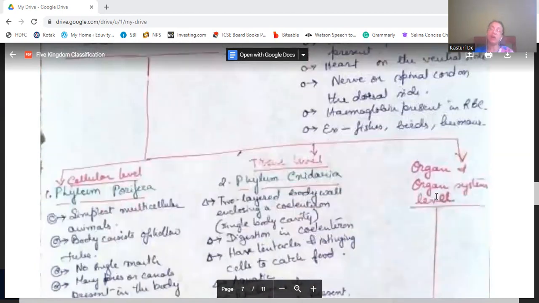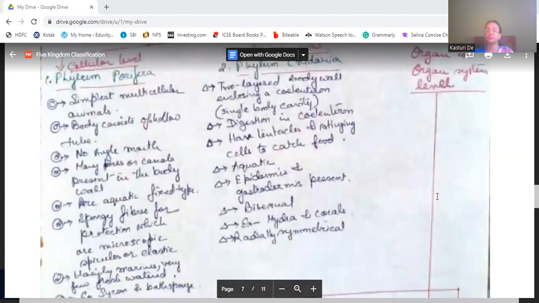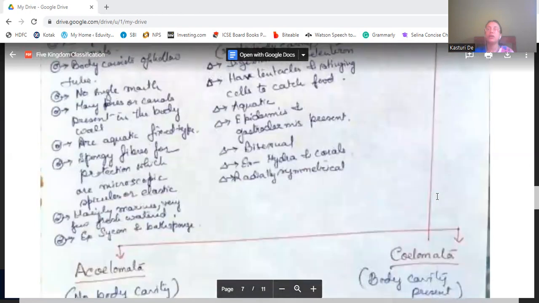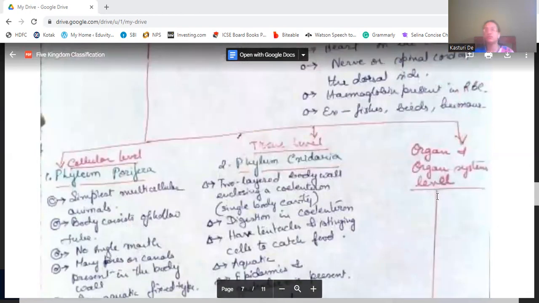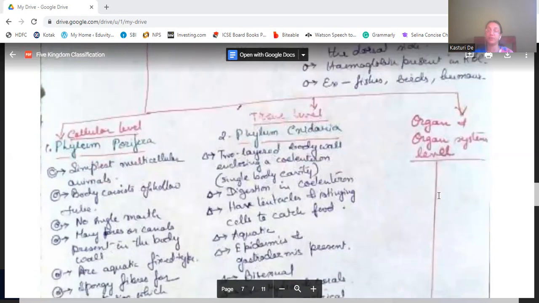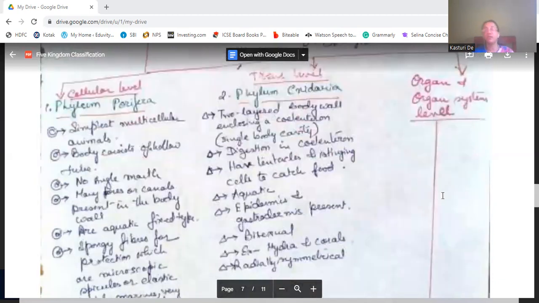And invertebrates are grouped into 3 levels. One is the cellular level, the tissue level, and the organ system level. So first is the cellular level, which is grouped under one phylum, that is phylum Porifera. This phylum Porifera has the simplest multicellular animals. The simplest multicellular animals are of phylum Porifera.